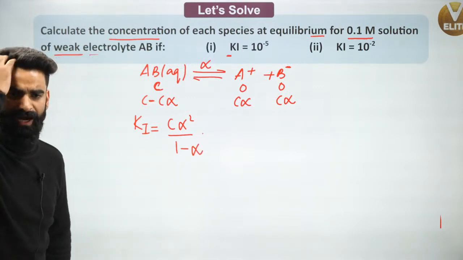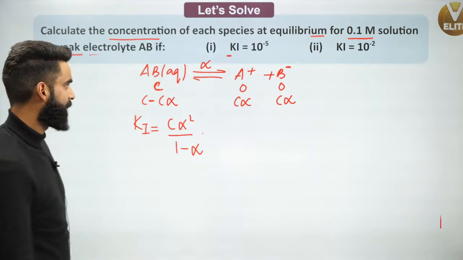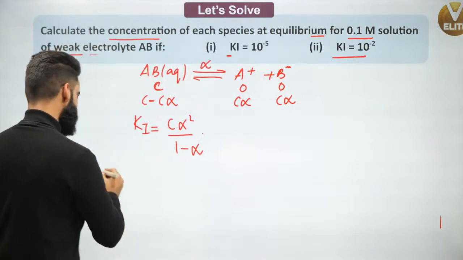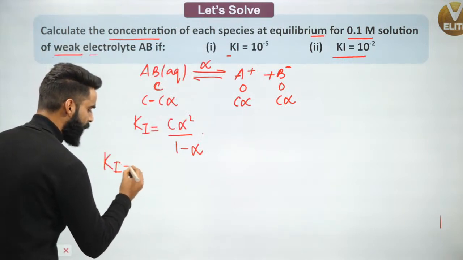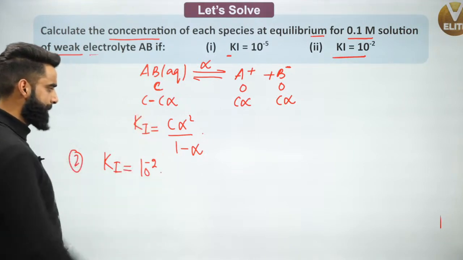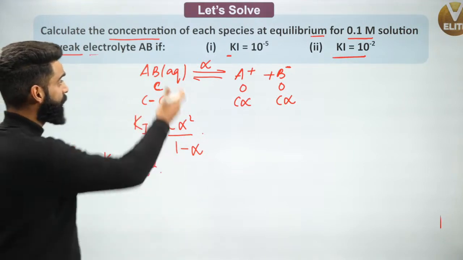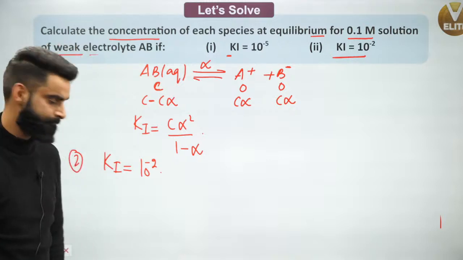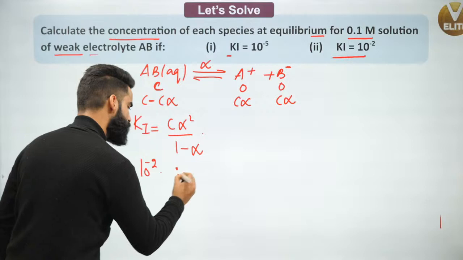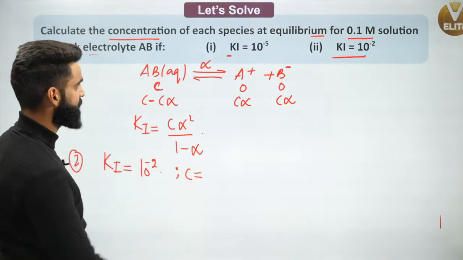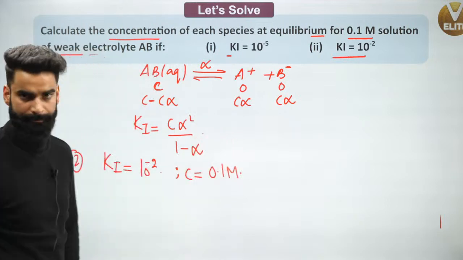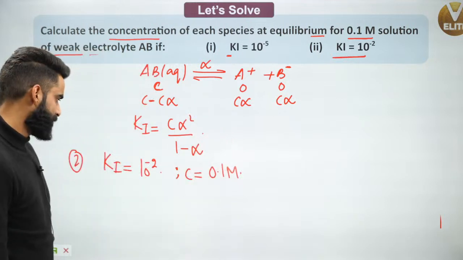Now, guys, understand one thing. In the second part of the question, Ki is given as 10 power minus 2. Correct? And what we have to calculate? We have to calculate concentration of each species at equilibrium. So what I'll be doing? Ki value is 10 power minus 2. C value, concentration of electrolyte, is given to me as 0.1 molar. Yes? Now we will see.